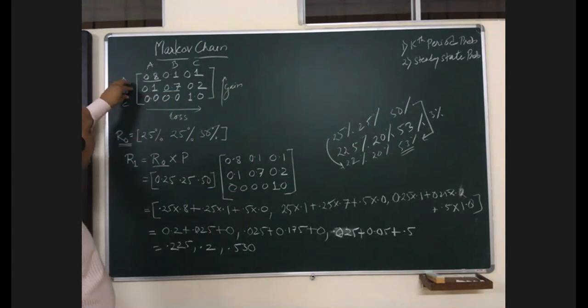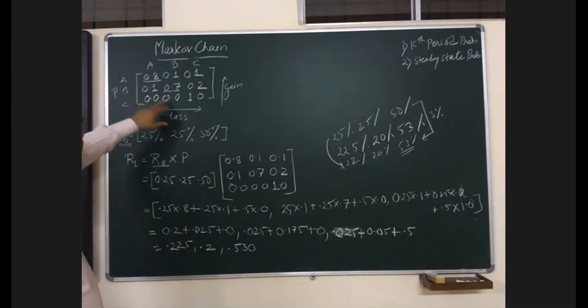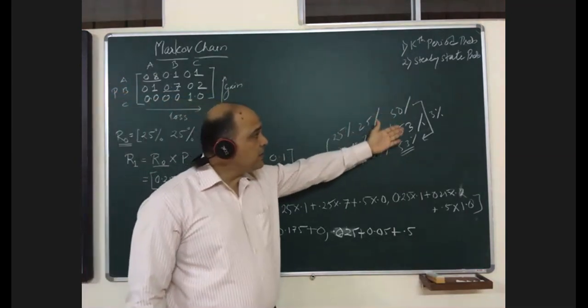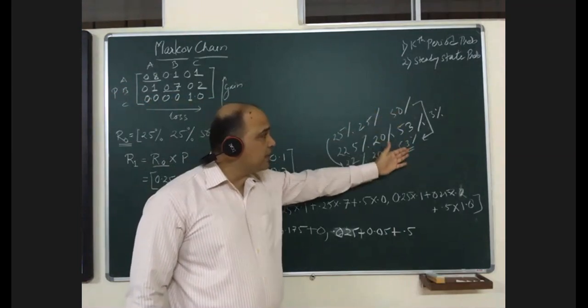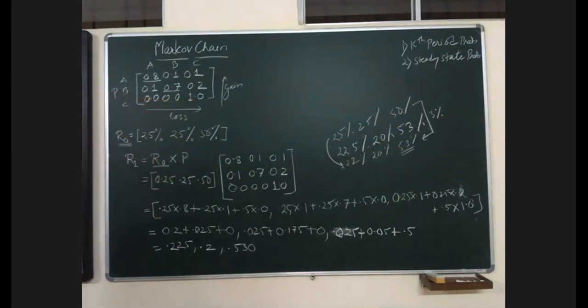Suppose your product is B or your company's product is C, then you can immediately understand that company C is doing good. From 50%, it has gained the market by 3%. Now, if somebody asks you about,